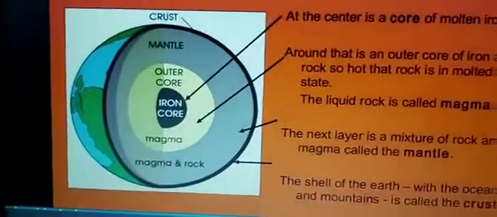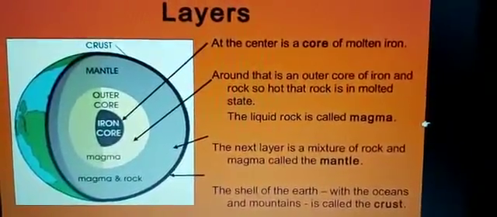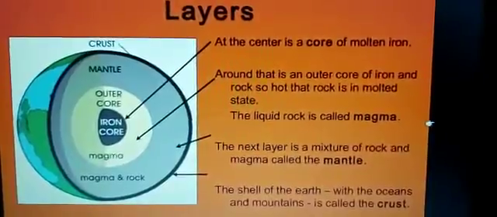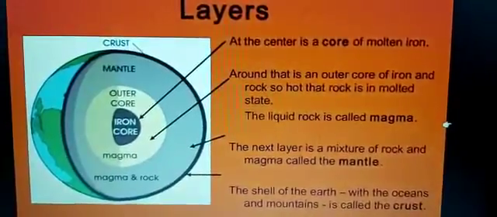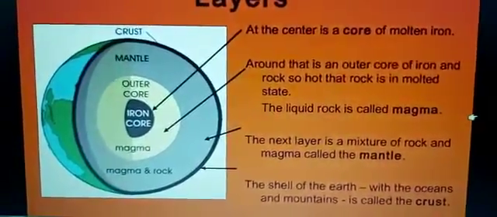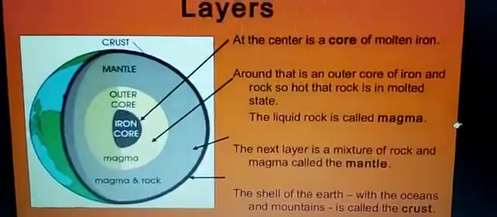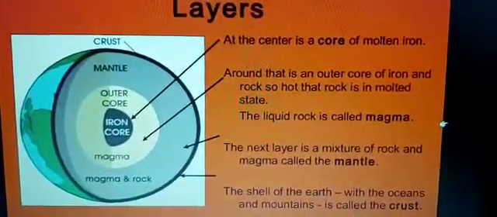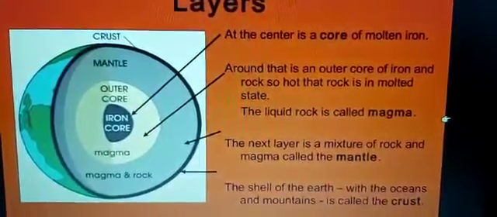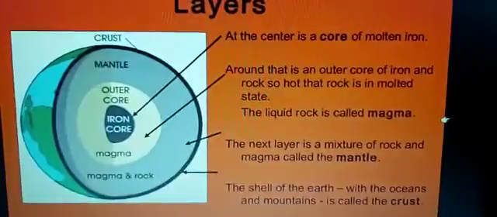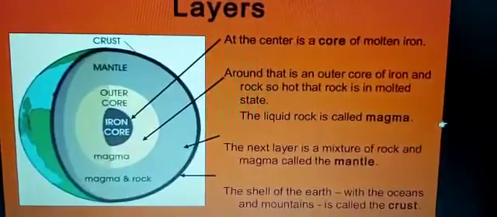Here we can see the layers inside, which you must have done in class, or you will do in detail in the next class. At the center is the core of molten iron. Children, here you see the earth. It is the crust of the earth, and inside it is shown in the picture. They are showing you the internal part of the earth. Around the center of the core is an outer core of iron and rock, so hot that the rock is in a molten state. This liquid rock is called magma. It means inside the earth at the core it is so hot that even rock is in molten form.